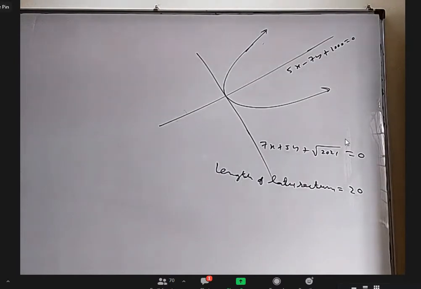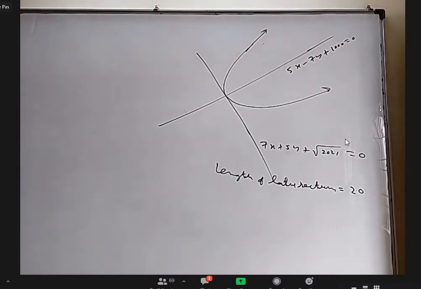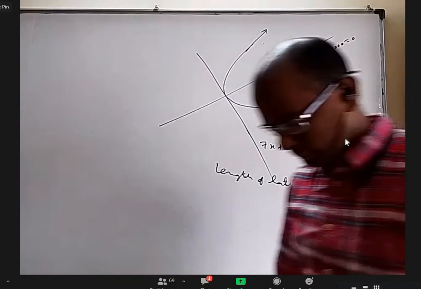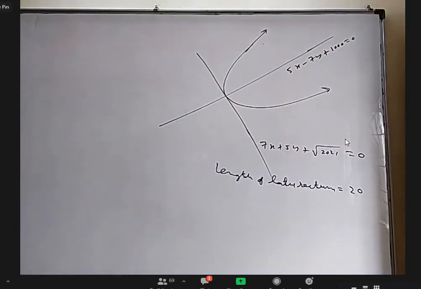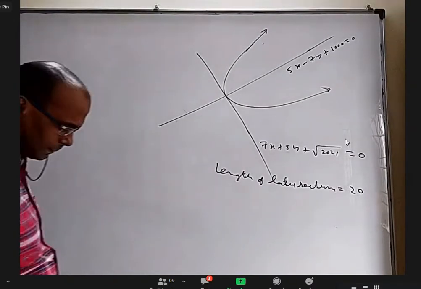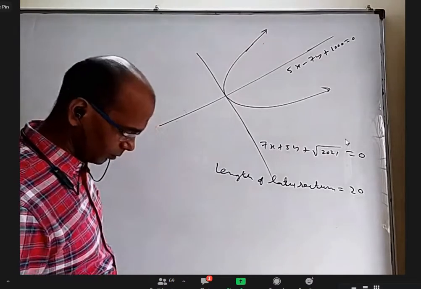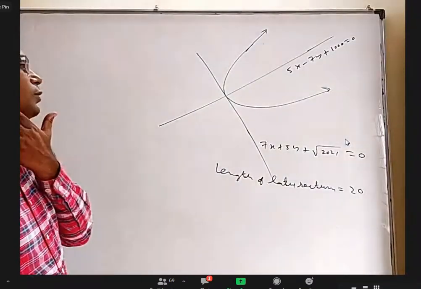Sir, we know the length of the latus rectum, no, sir? The length of the latus rectum is 4A, sir. Yes, correct. We know A, and we can find the focus. Using parametric form, x equals x1 plus r cos theta and y equals y1 plus r sin theta.